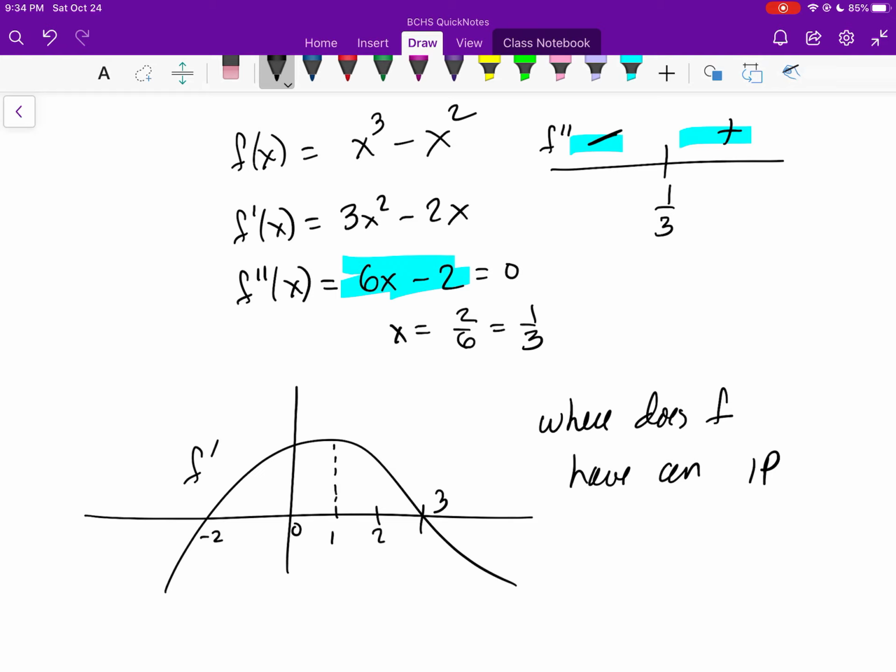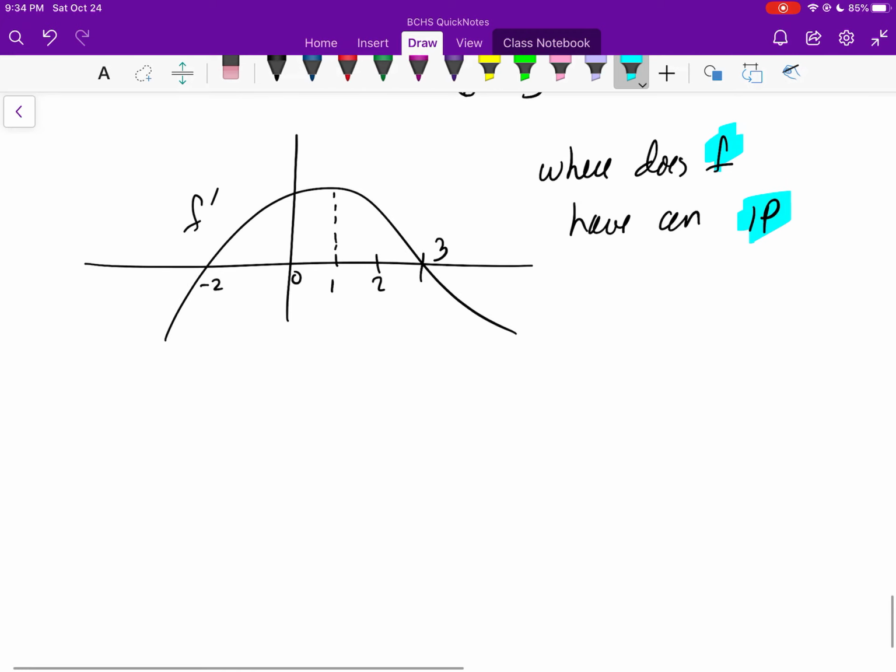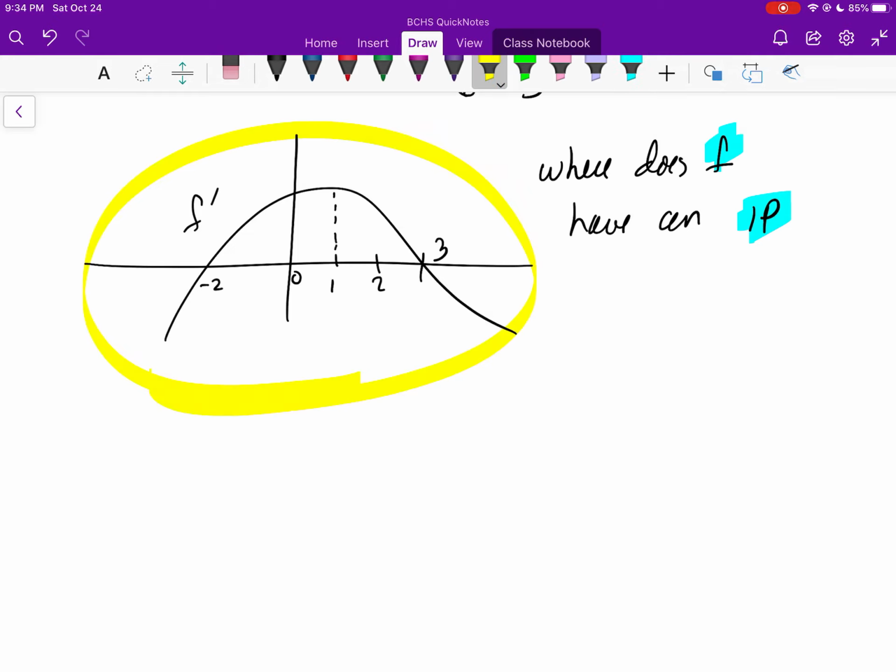And again, you have to figure out what are they asking. They're asking about f having an inflection point. What does that mean? That means the second derivative of f has to change sign. Okay, how do I find the second derivative of f given this? Well, the second derivative is the slope of this particular graph. My slopes over here are positive, then 0, then my slopes are negative. Do these slopes ever change sign from positive to negative, or negative to positive? Yes, at x equals 1, they change sign.